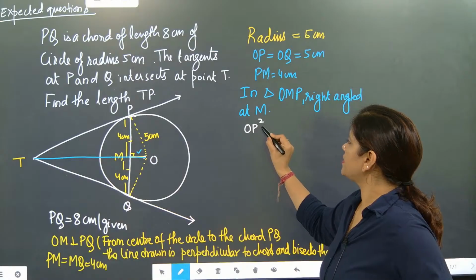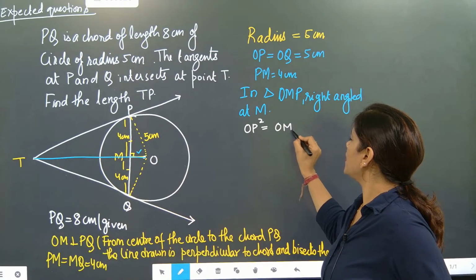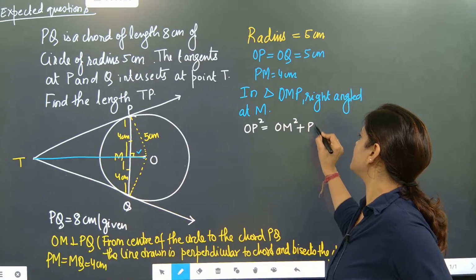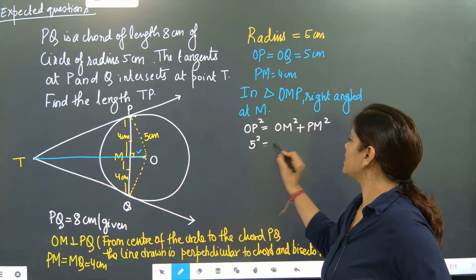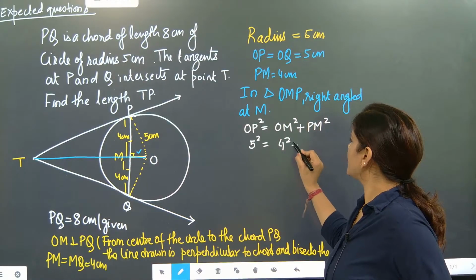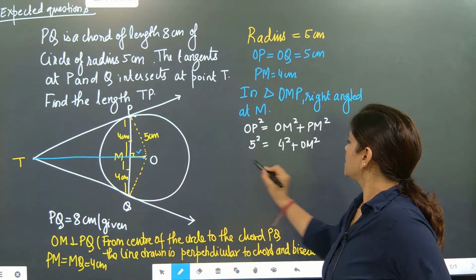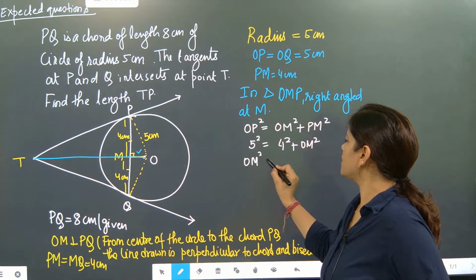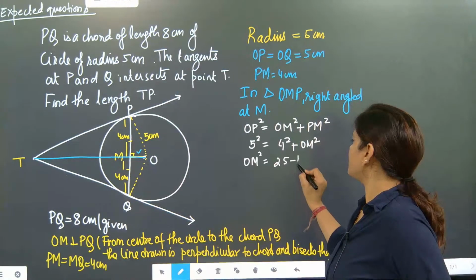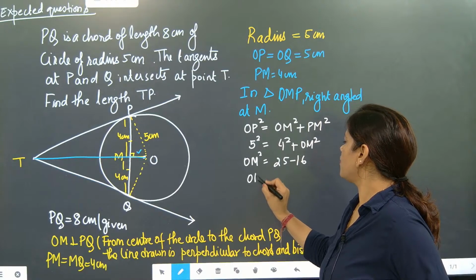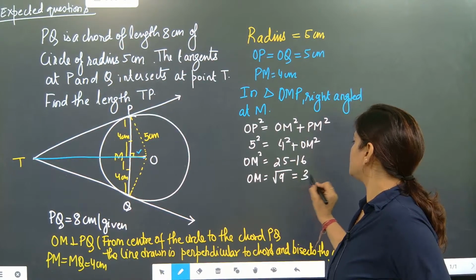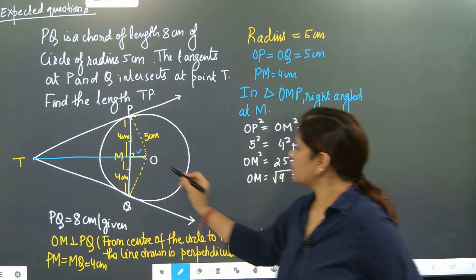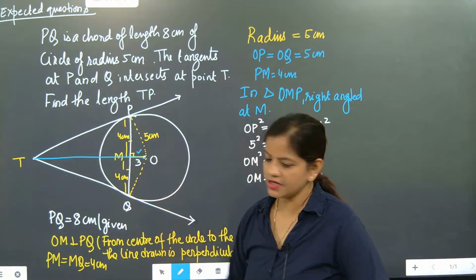OP square is equal to OM square plus PM square. So OP square, 5 square, is equal to 4 square plus OM square. So OM square is equal to 25 minus 16. So OM is equal to root under 9, that is equal to 3 centimeter. So OM part is coming as 3.